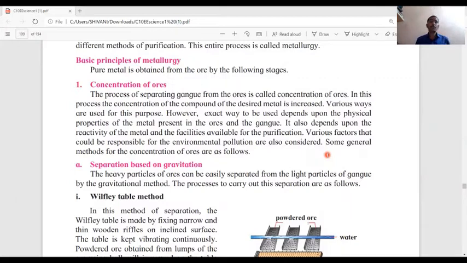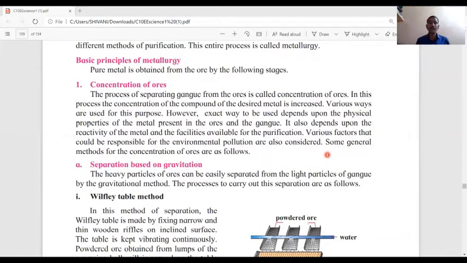The process of separating gangue from the ores is called concentration of ores. In this process, the concentration of the compound of the desired metal is increased. Various ways are used for this purpose. However, the exact way to be used depends upon the physical properties of the metal present in the ore and the gangue.